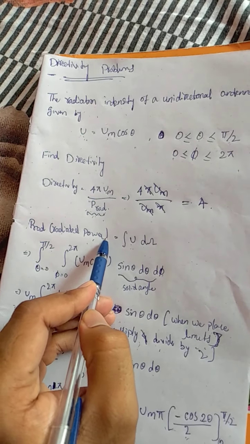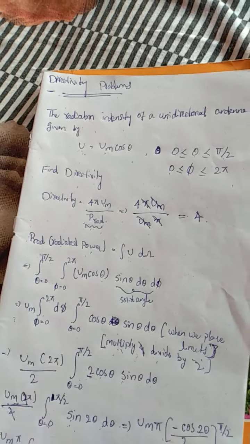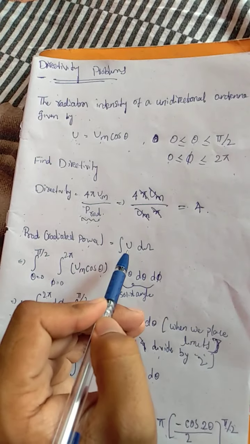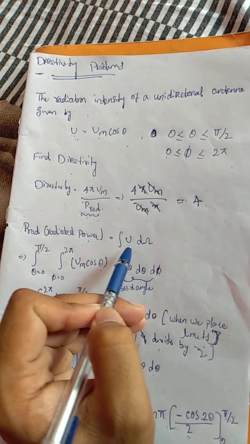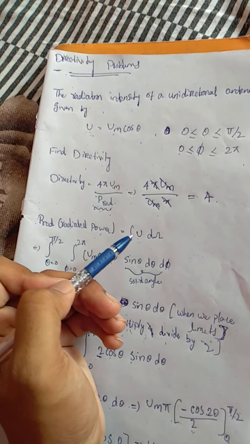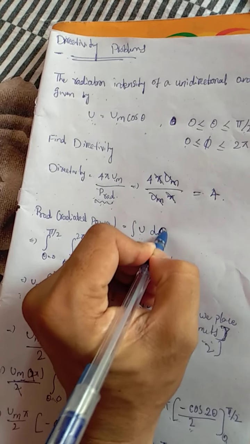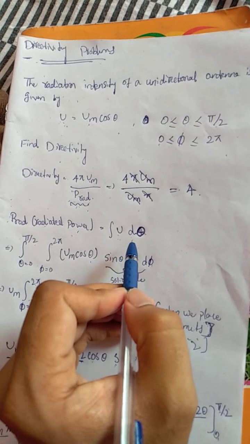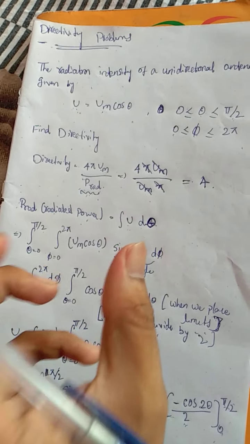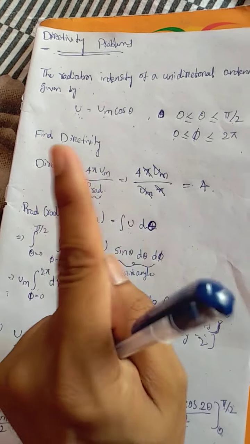P_rad is equal to the integration of U d omega. What do you mean by U? U is radiation intensity. Then what do you mean by d omega? You can write it as d theta also for convenience. d omega is the solid angle, because radiation intensity is the power radiated through one solid angle.